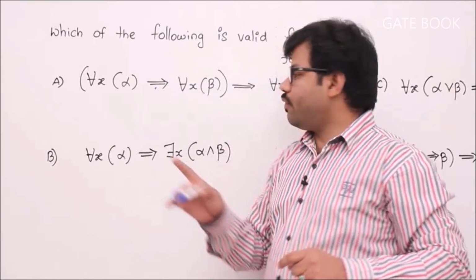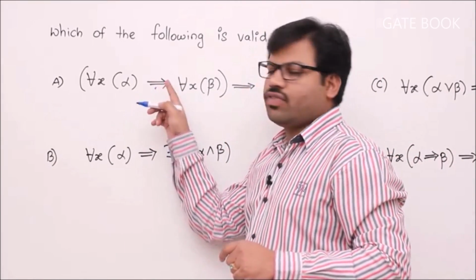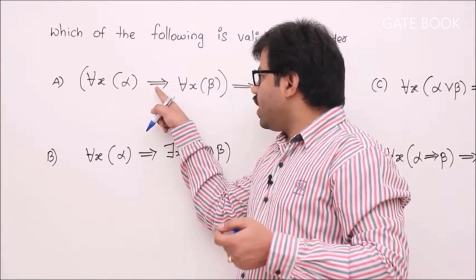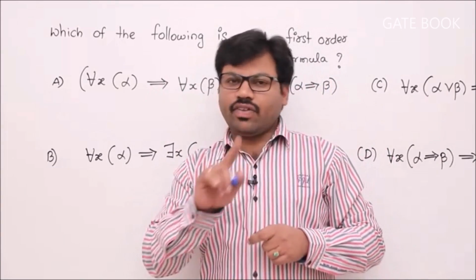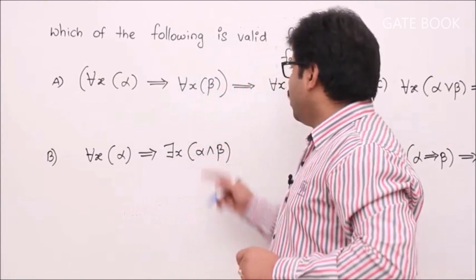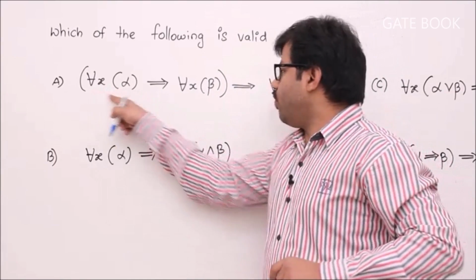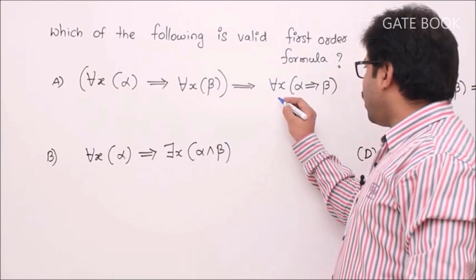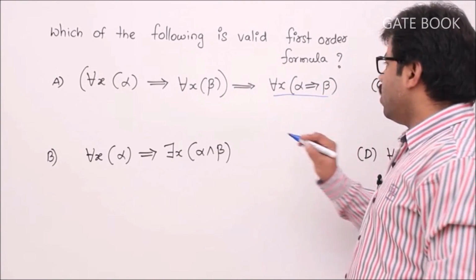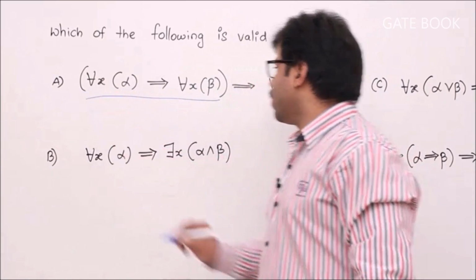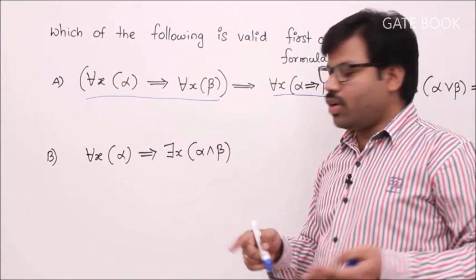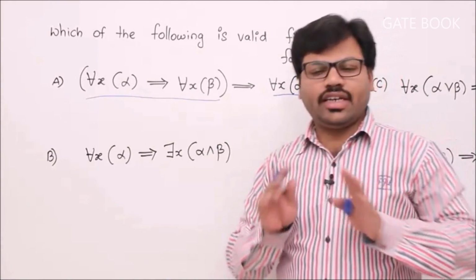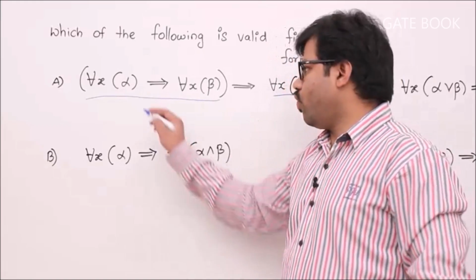In the exam, if they don't mention anything and they give this kind of symbol, that is just implication. Usually when they give formulas, though they give this symbol, it's implication, otherwise they mention it. Now these are all implications. Given a formula, whether it is valid or not, I try to understand this point first, and this entire thing is one unit. If it's really a valid formula, it never gets a true-false combination, isn't it? First assume that it's not valid, then definitely you get a true-false combination.